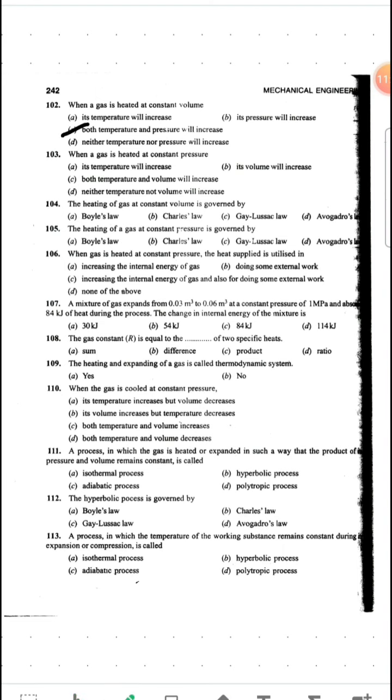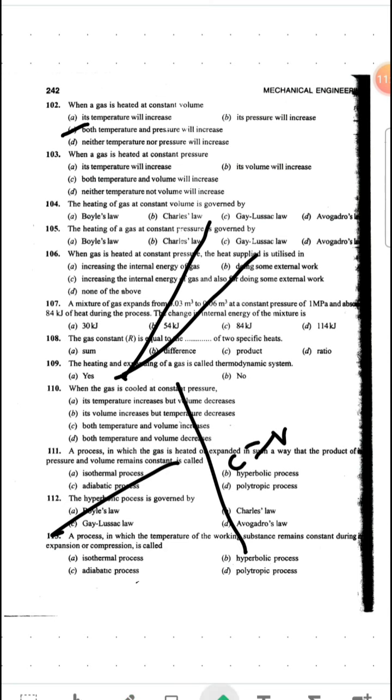Answer will be C. Next question, when a gas is heated at constant pressure, for this also both temperature and volume will increase. You can check from the same PV and TS diagram. You will get the same lines, but the slope of constant pressure will be somewhat less, right? Constant volume slope will be something like this, and constant pressure slope is somewhat less in TS, right? And on PV you will get it like this for constant volume, and for constant pressure you will get like this. So this is the difference, you can check that.